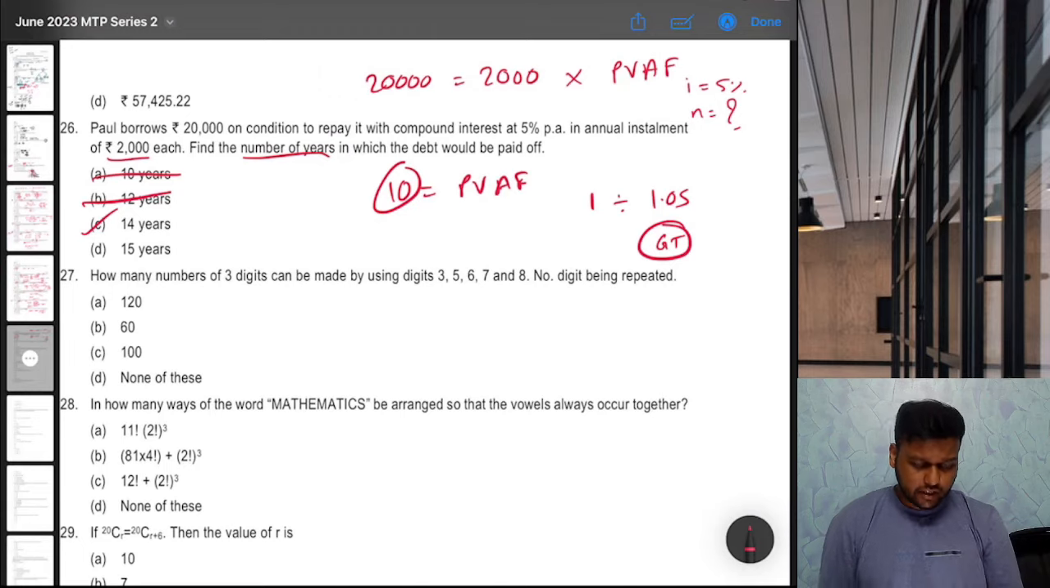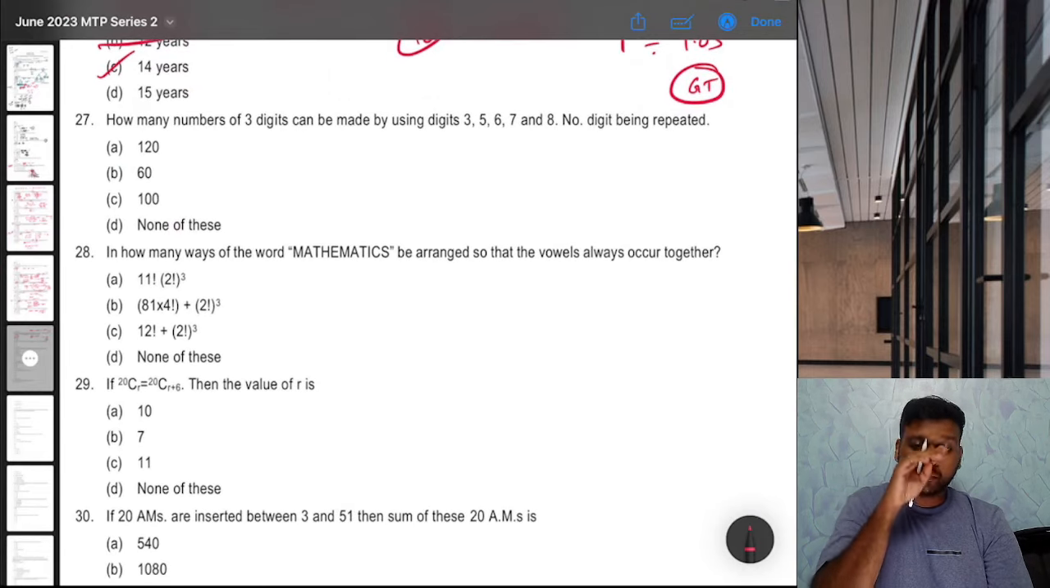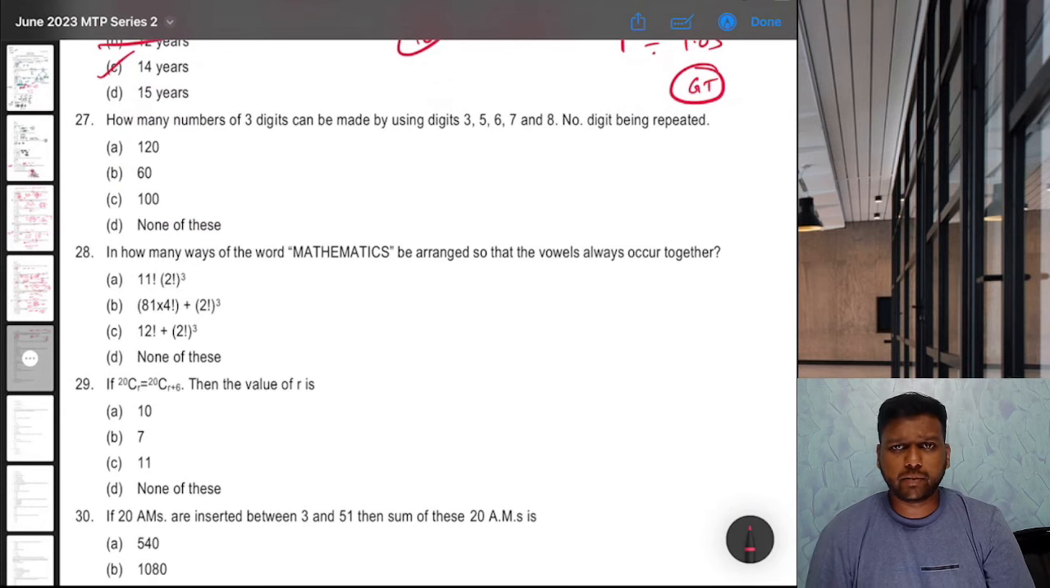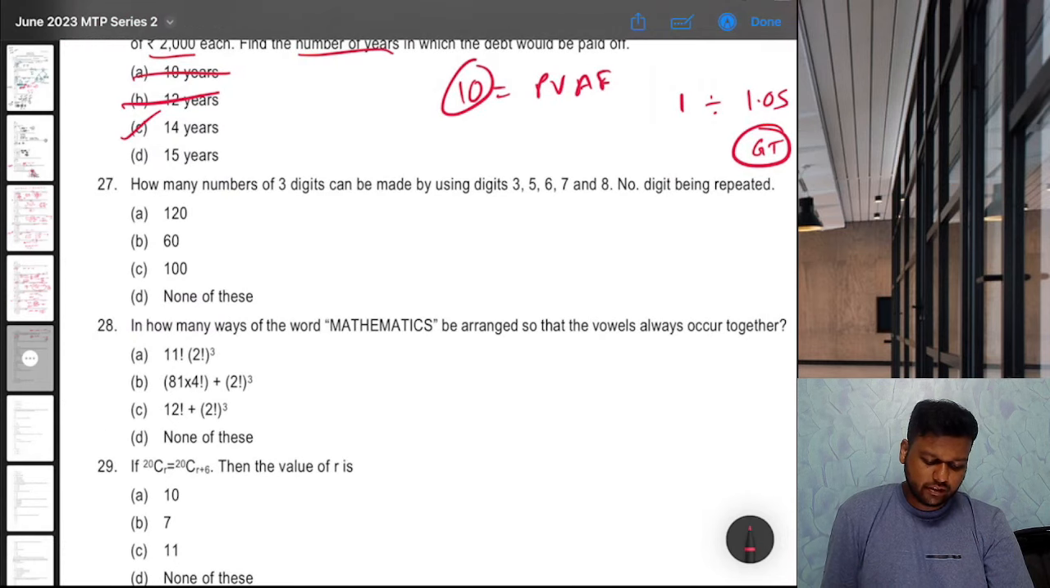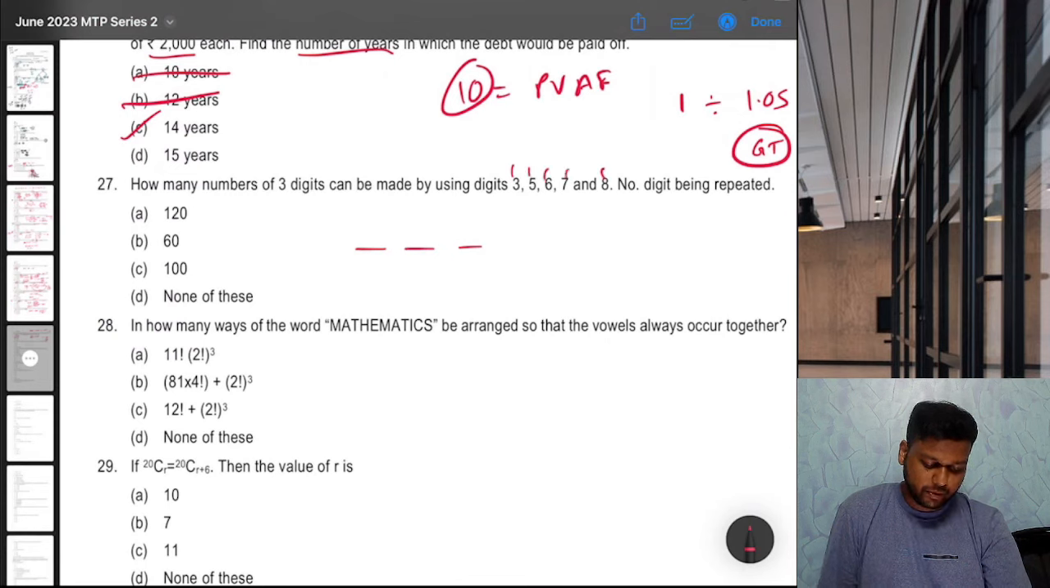Next, 27. How many number, now permutations. How many numbers of 3 digits can be made by using 3, 5, 6, 7, 8 and no digit being repeated? Okay. Simple question. 3 digits. Always go like this. For first place, you have how many options? 1, 2, 3, 4, 5 options.